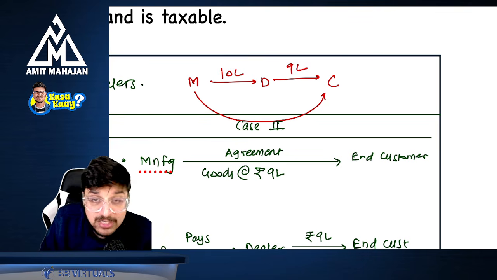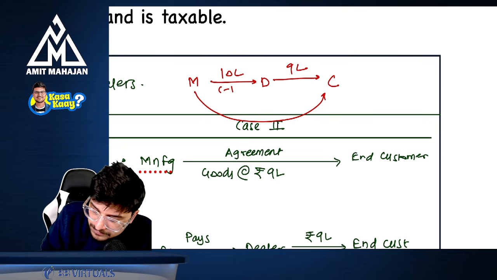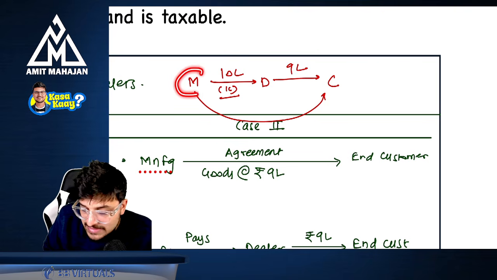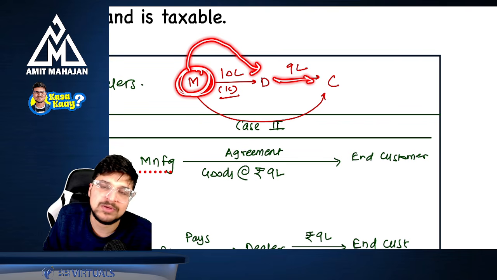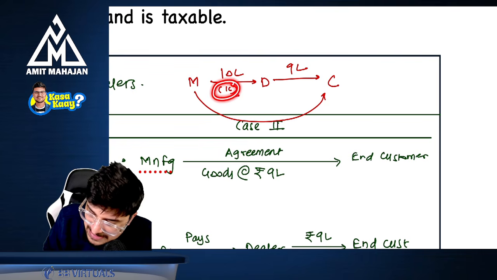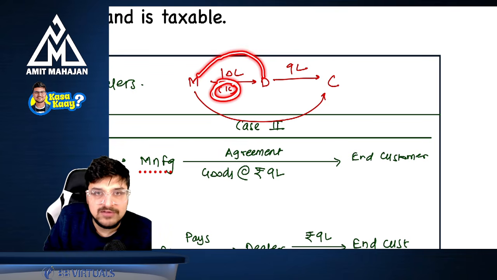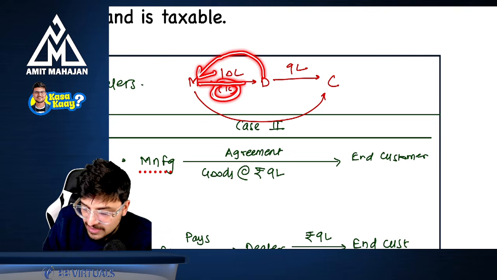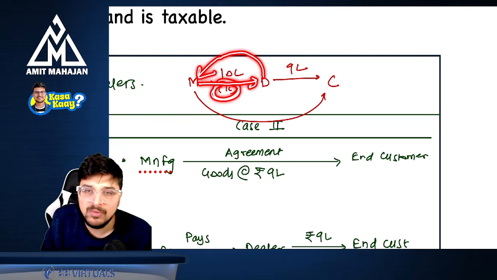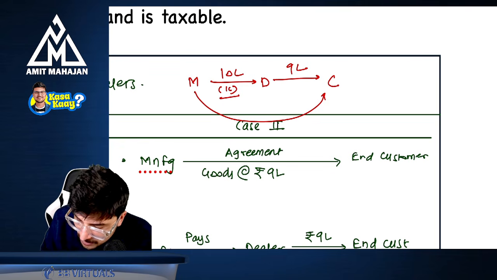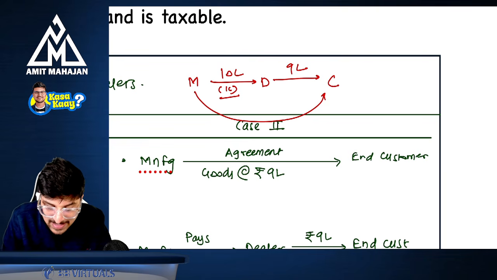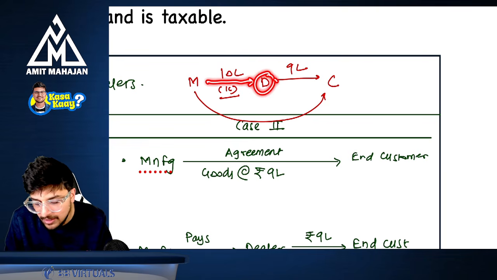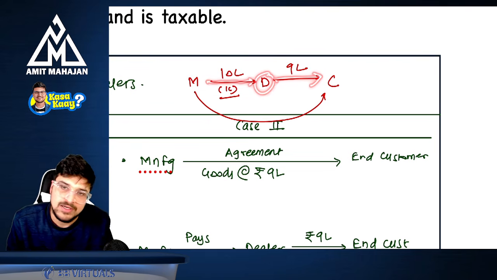Right. So here, whatever incentive is given, this discount will be treated as the incentive or compensation given by the manufacturer to the dealer for selling the goods to the customers at a reduced price. So this 1 lakh rupees is for the service given by the dealer to the manufacturer, and the manufacturer is just incentivizing this dealer in the form of a discount. And that's why GST will not be on 9 lakhs, GST will be on 10 lakh rupees, because it is like an incentive given to the dealer, where the dealer is giving service to the customer.